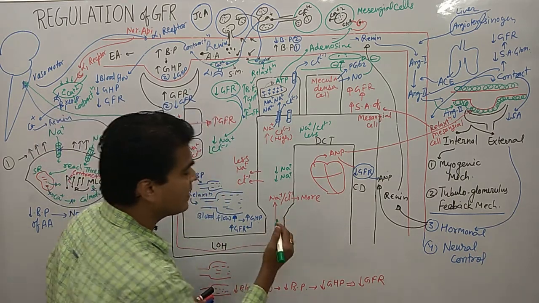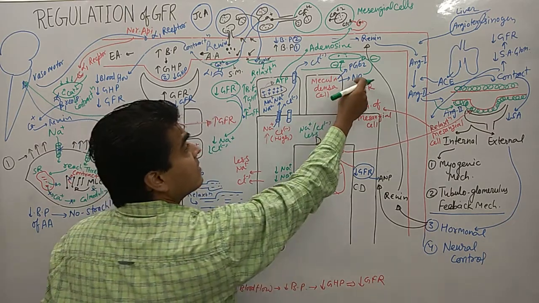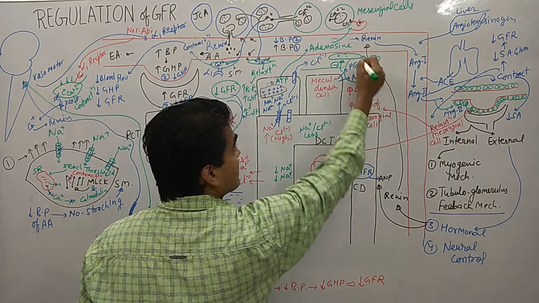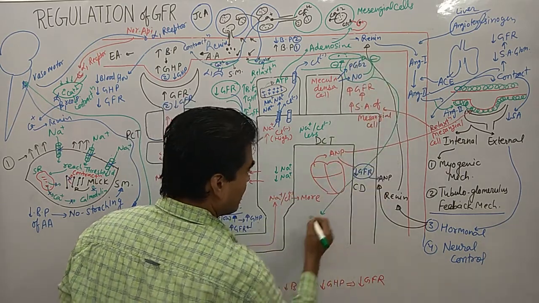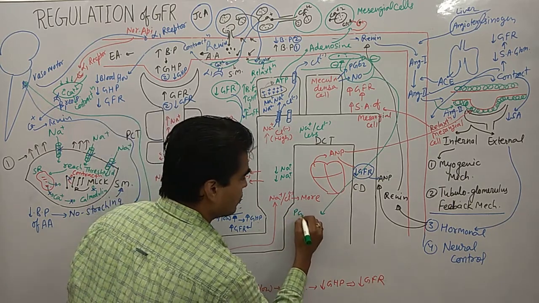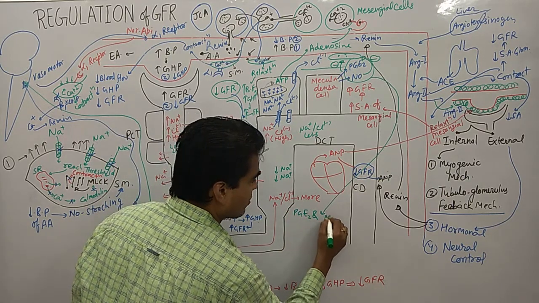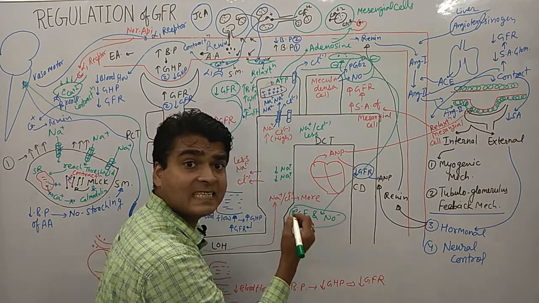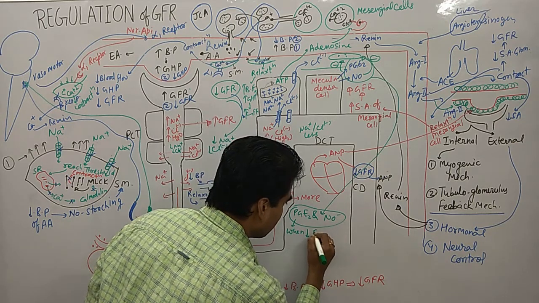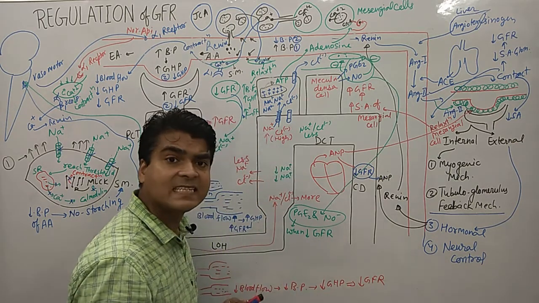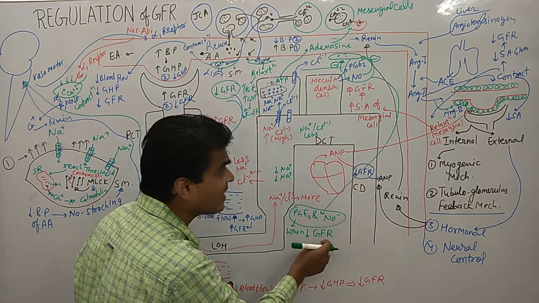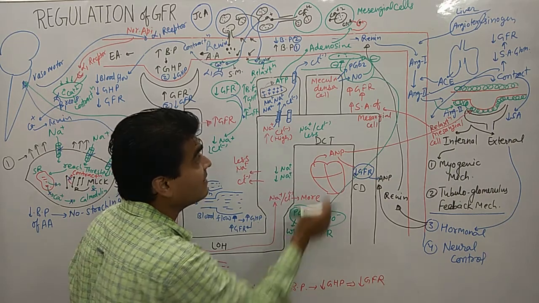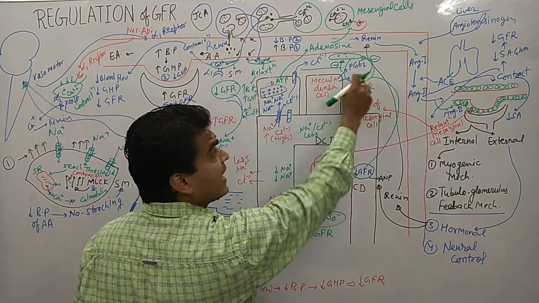So I am writing over here in which condition nitric oxide and prostaglandin E2 work. Prostaglandin E2 and nitric oxide: whenever there is a decrease in the GFR, in the decreased GFR condition, macula densa cells are activated and they release prostaglandin E2 and nitric oxide.